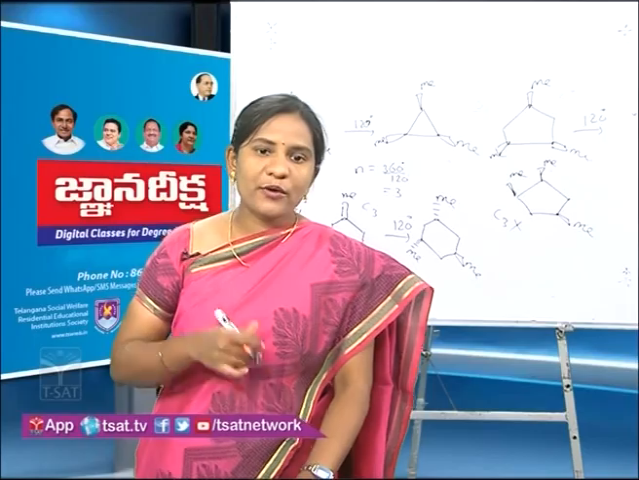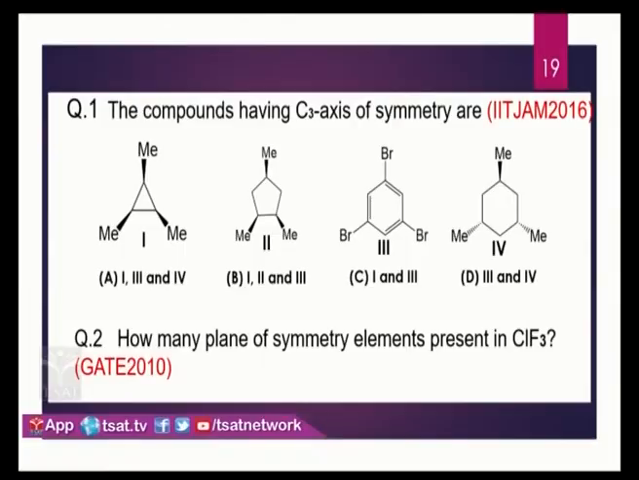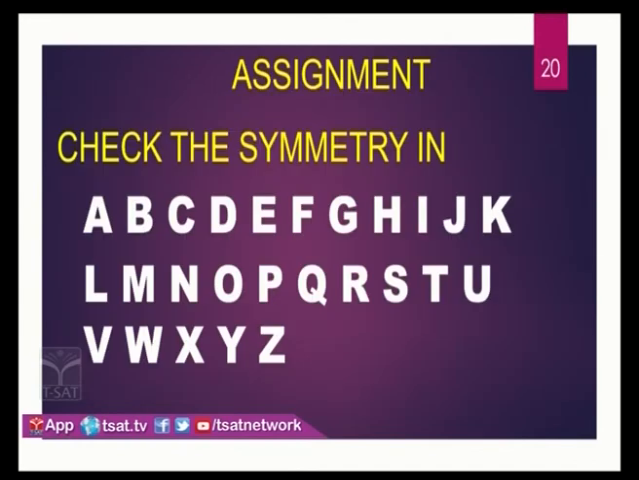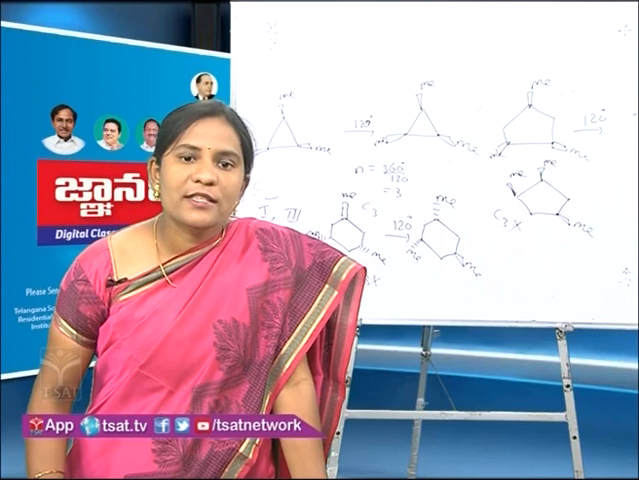The homework for you is to predict how many planes of symmetry are present in ClF3. So you have a small exercise for all of you. We have to find out the symmetry elements present in the alphabets, starting from the letter A to Z. So this is the small discussion about symmetry.